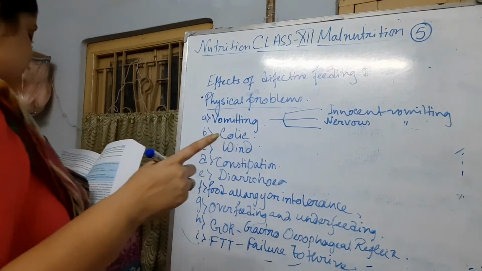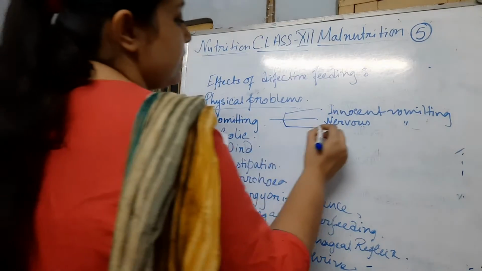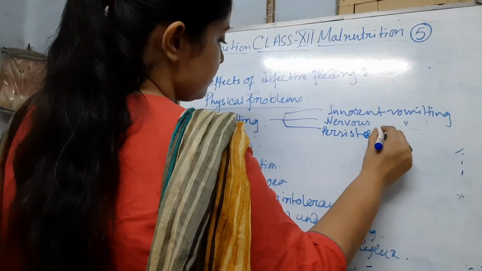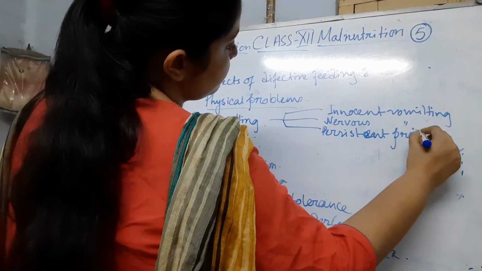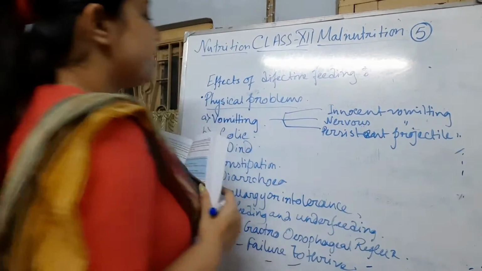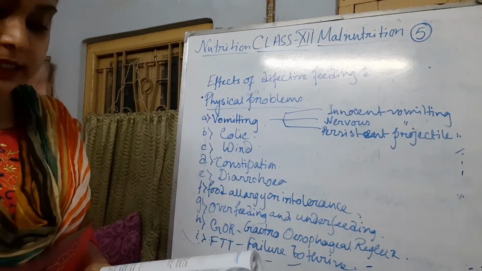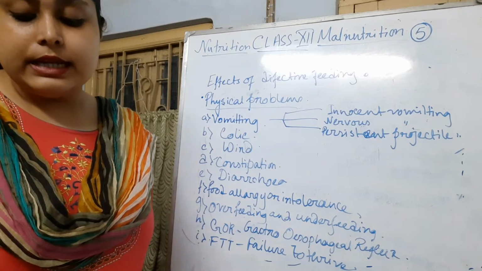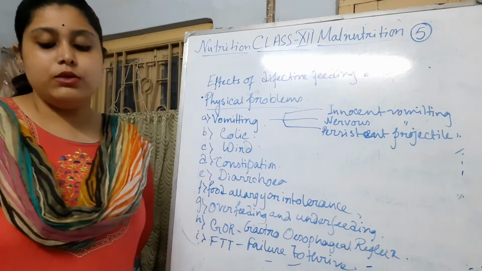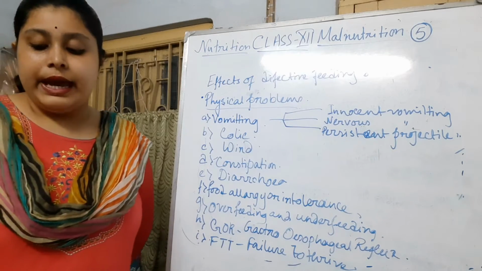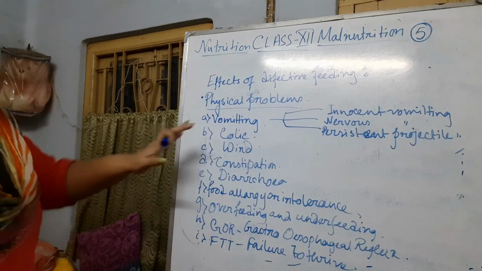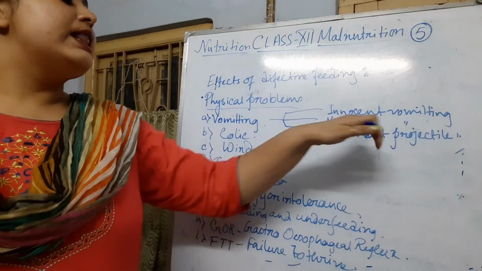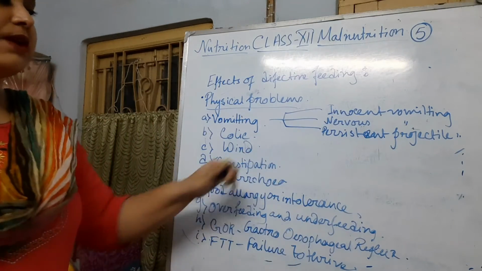And the third type is persistent projectile vomiting. By definition, vomiting is the forceful expulsion of the contents of one's stomach through the mouth or sometimes the nose. It is also called emesis, which is the scientific term.